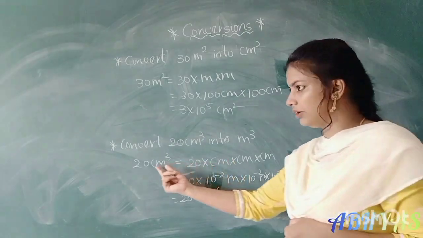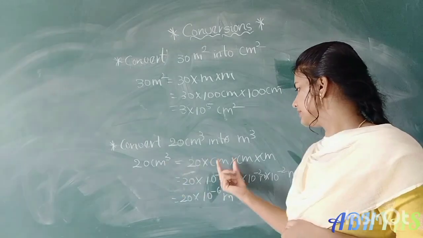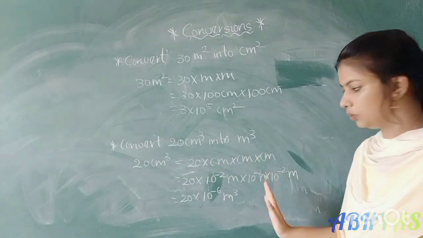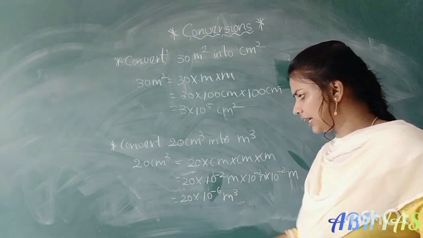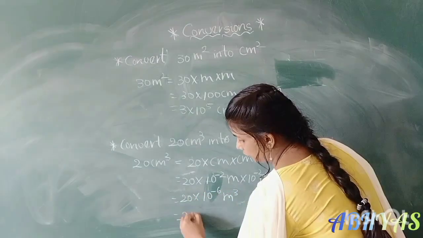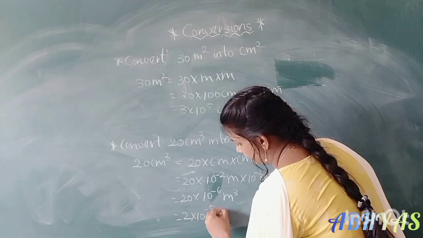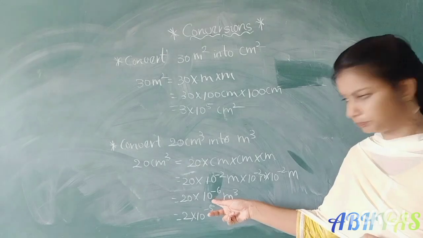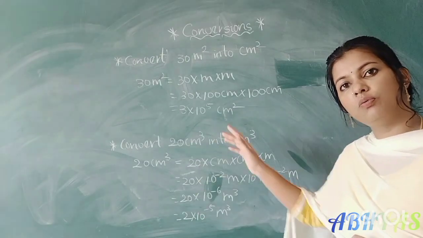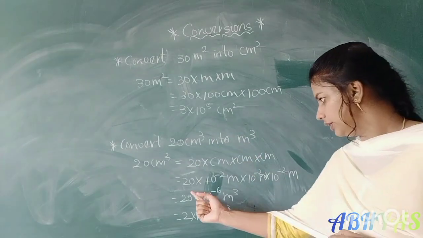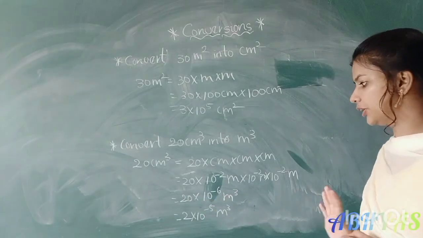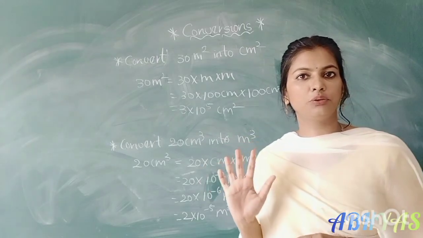Okay, we have to convert separately: centimeter, centimeter, centimeter. We have to divide and we have to convert. So you can cancel it also. That is 2 into 10 power 5 meter cube. Here 1 0 and here 1 0 will cancel. 10 power 6 means 1 by 10 power 6, right? So here 0, 0 will cancel. It will become 10 power 5 meter cube. Okay, like this we have to do.